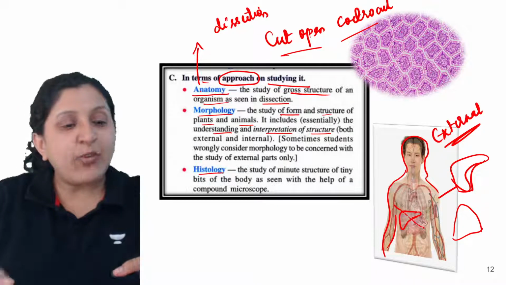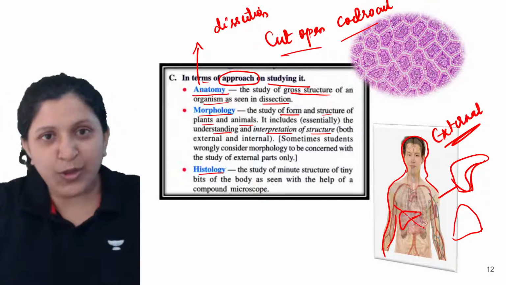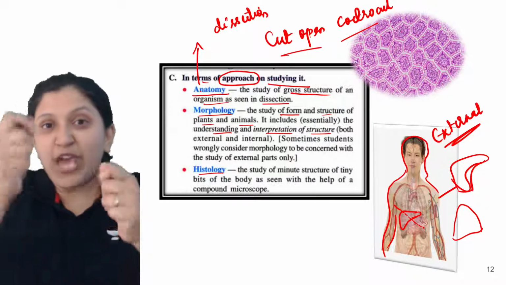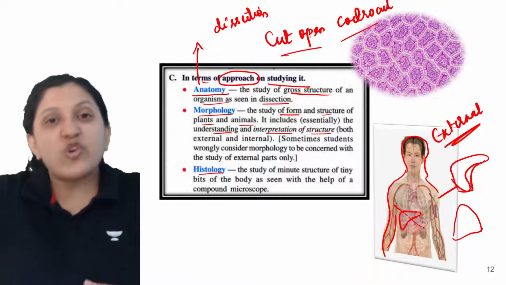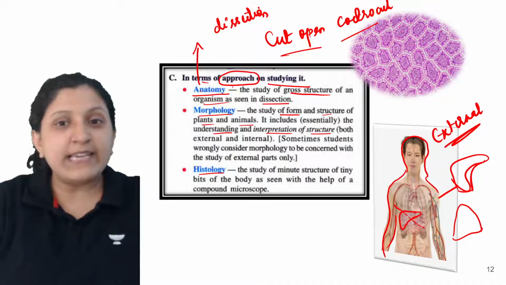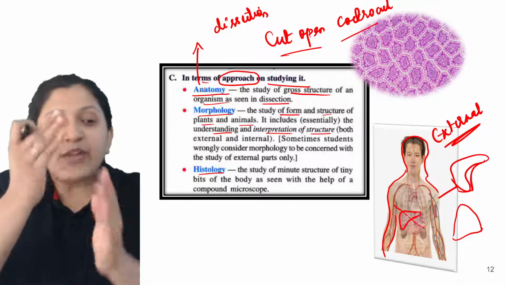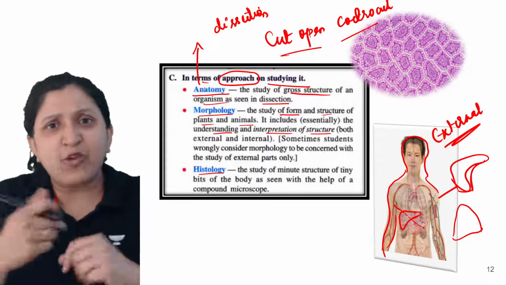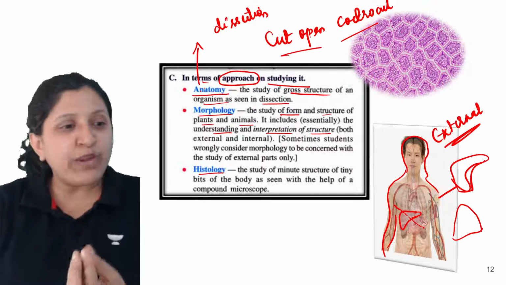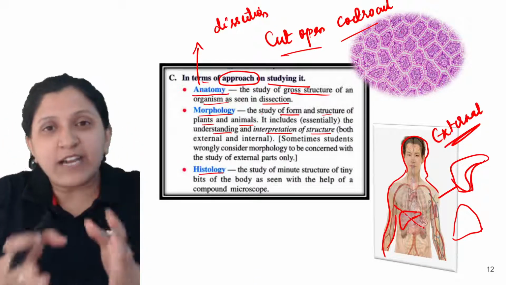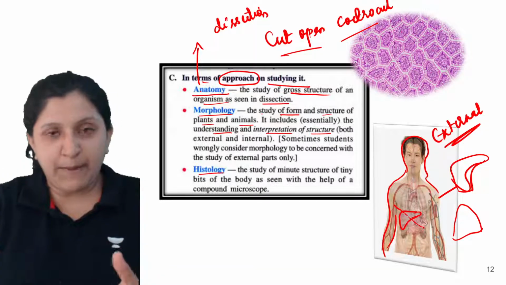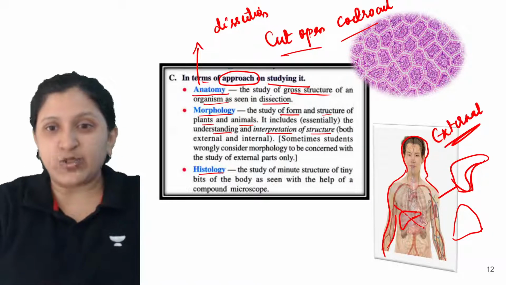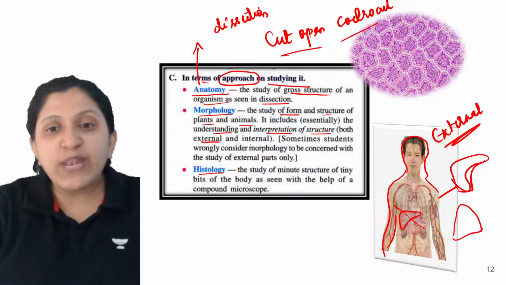In anatomy, the only thing we are doing is cutting a human open and studying whatever organs are there. If we are cutting all the organs and studying them, that is called anatomy. Here we are just cutting open the organism, or maybe a scan can also be done, but with a scan we don't have a proper idea. So in that case, cut open a human or maybe a plant, and whatever organs you see there will be studied, both internal as well as external.